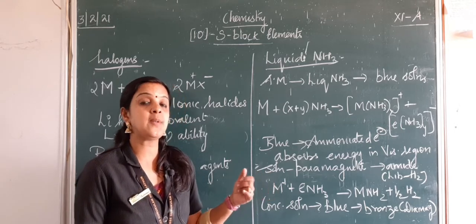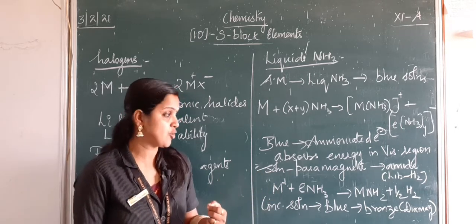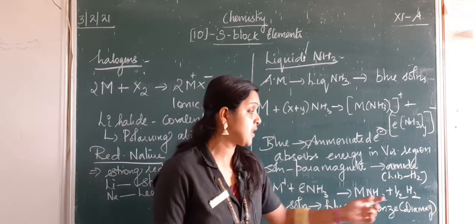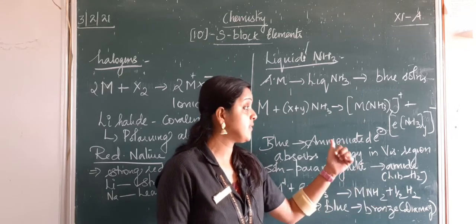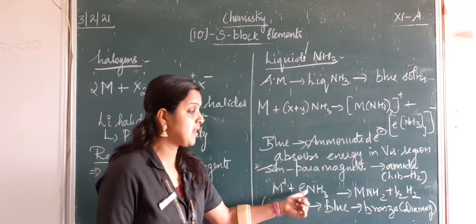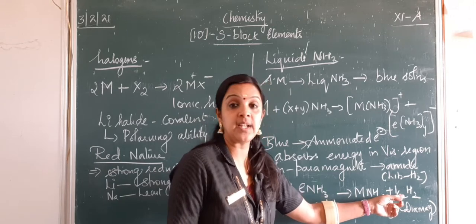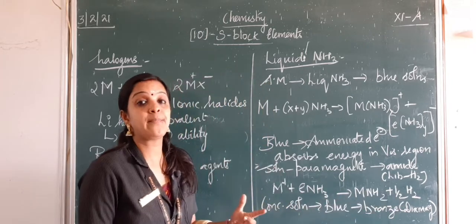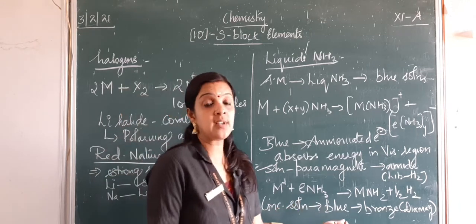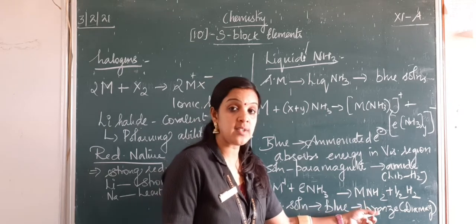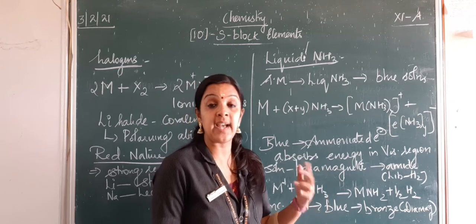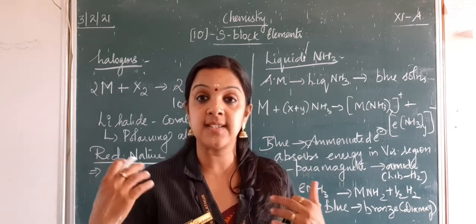Now the solution is paramagnetic, having an unpaired odd electron in it, and when it is kept for a longer time, that dilute solution starts liberating hydrogen and converts the ammoniated solution to an amide, that is NH2. You can see here forming MNH2 with a liberation of hydrogen gas. But what happens if the solution is concentrated? The solution, being blue in color, changes to bronze color and becomes diamagnetic. So rather than paramagnetic, it becomes diamagnetic, where all the electrons get paired.